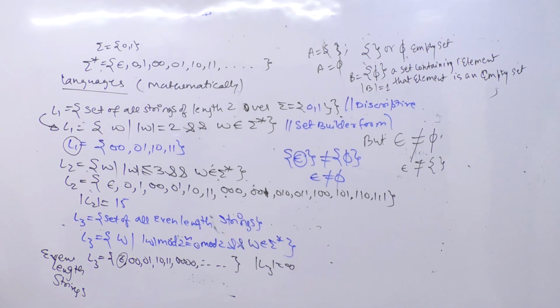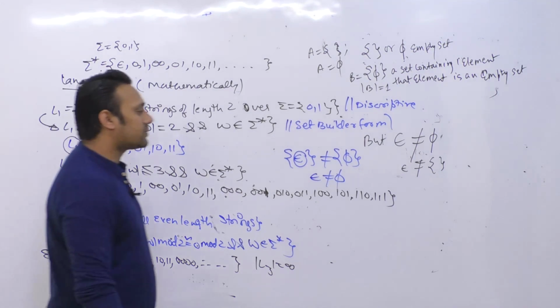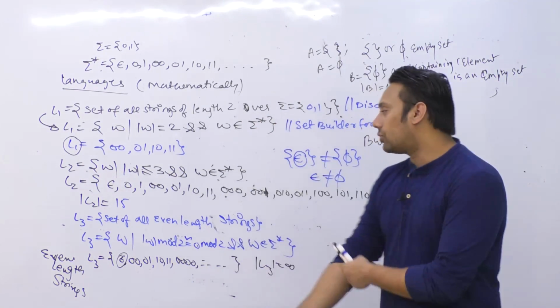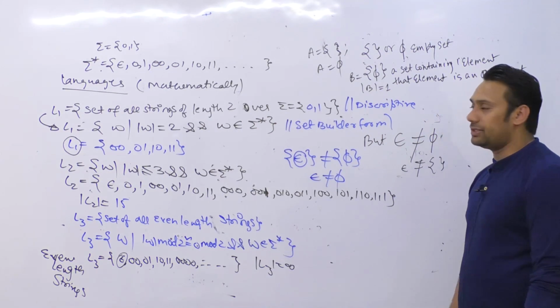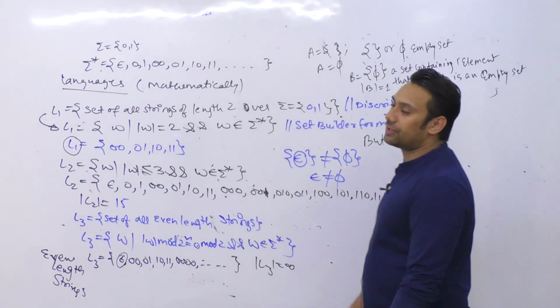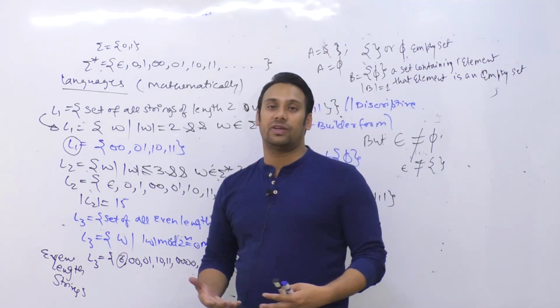So Diksha is asking, do we need to add this epsilon in each and every set as the first element? No Diksha, it is not necessary to add this epsilon. We do not have to add epsilon in each and every set. It is just a language specification, the way a language has its specification.